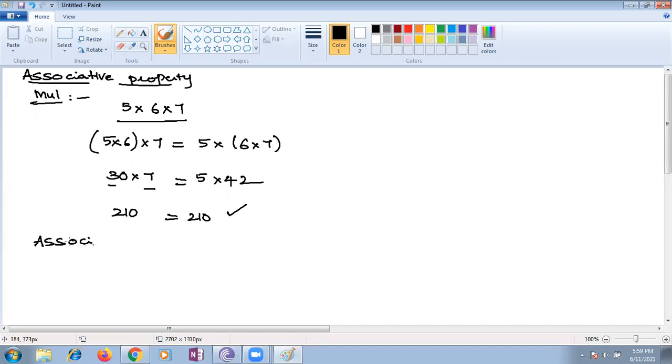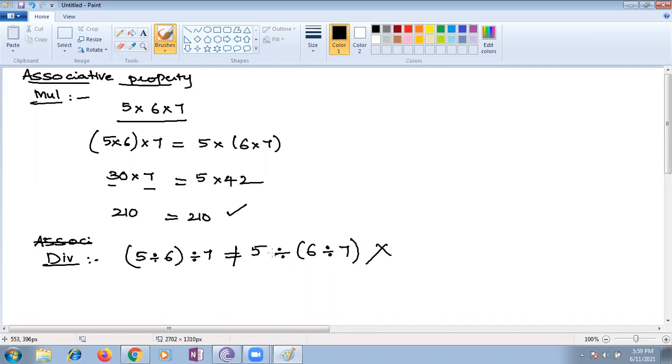Then the last one, division, you see, children. In division, 5 divided by 6, I'm taking as a group and dividing by 7, which is not equal to the second way, where I group 6 and 7: 5 divided by the group of 6 and 7. So it is not true, children.